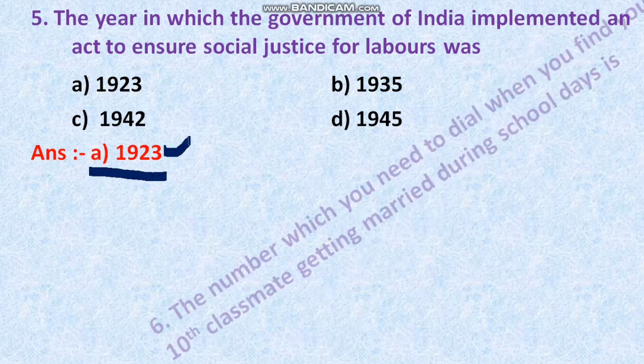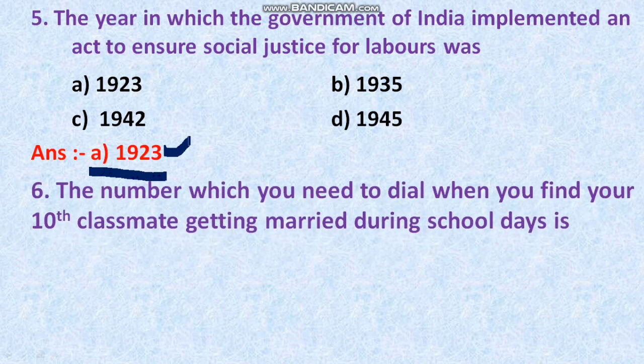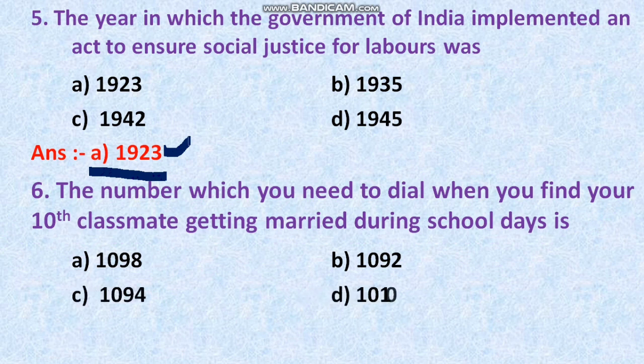Okay, students. Now let's move on to the next question. The number which you need to dial when you find your 10th classmate getting married during school days is. So try to understand the question properly. Options are like this. Option A, 1098. Option B, 1092. Option C, 1094. Option D, 1010. Okay. The right answer is, student, option A, 1098 is the right answer.